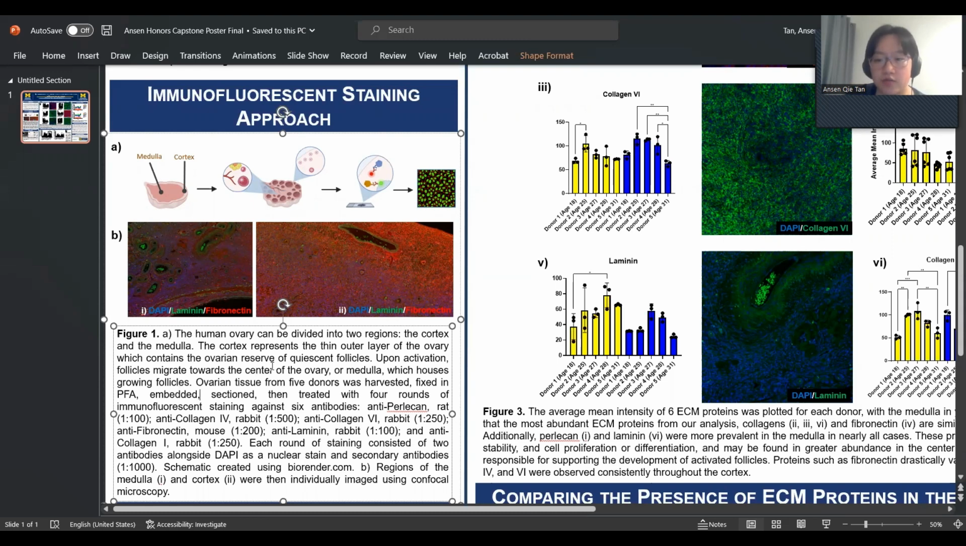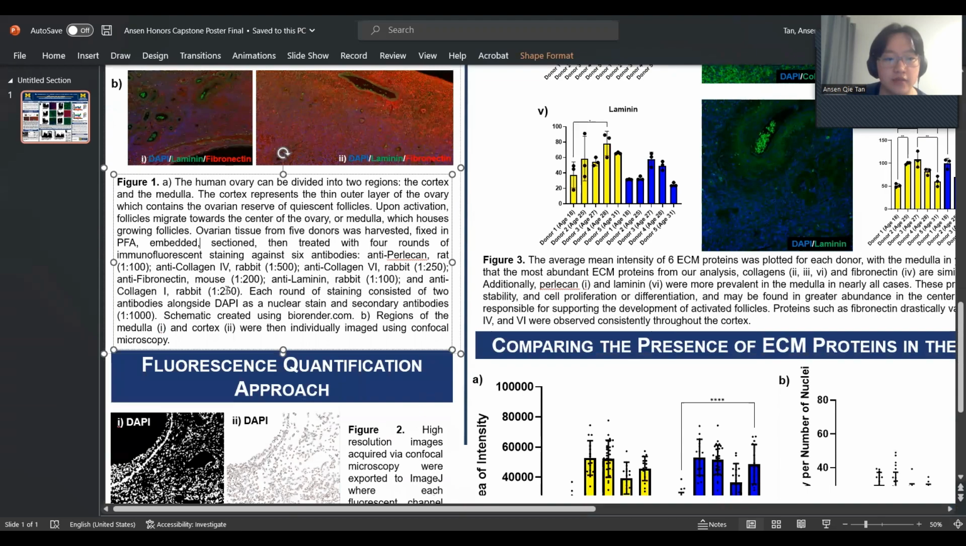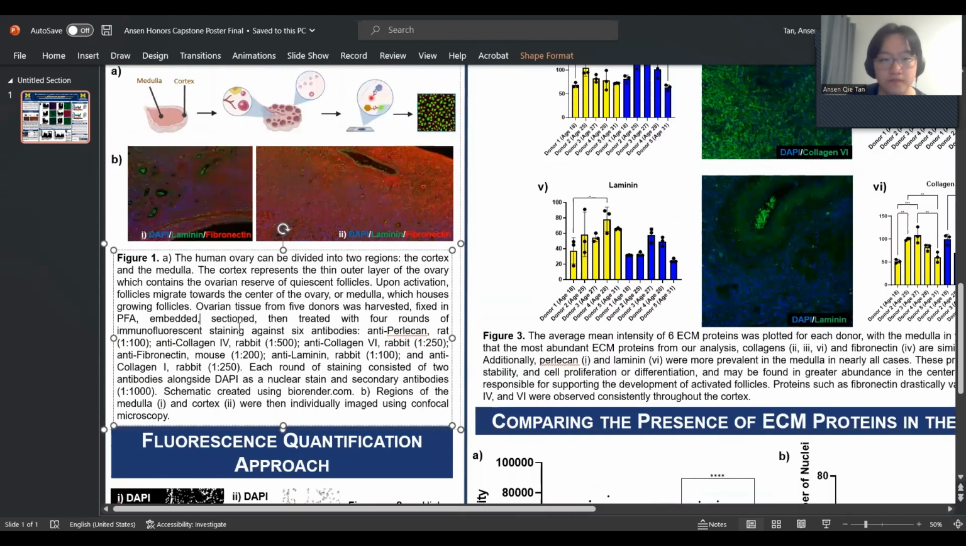So I'll be gathering my data from 5 donor tissues and staining against these 6 proteins using antibodies in order to measure their fluorescent intensity, which will tell us how concentrated or how present these proteins are within different regions of the ovary. This project can be broken down into 2 main components, the immunofluorescence staining, which you can see on the left, and if we go down, the fluorescence quantification.